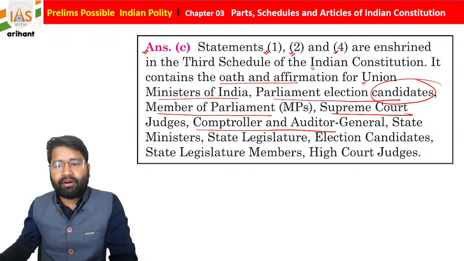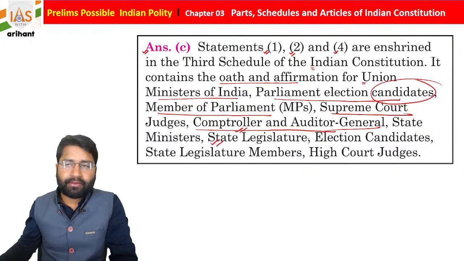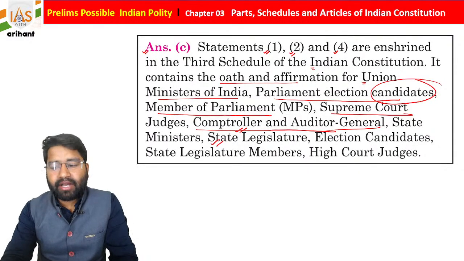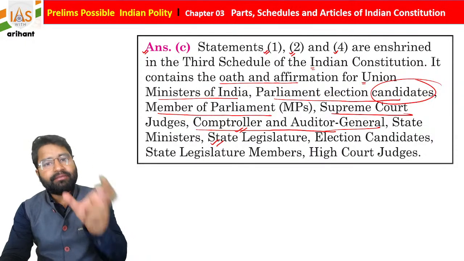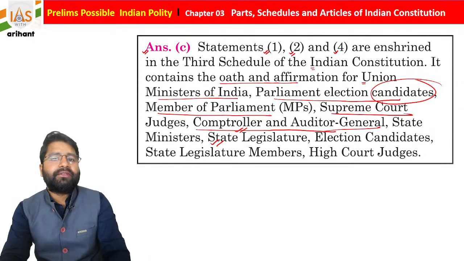Along with that students, Comptroller and Auditor General, that is called CAG, State Minister, State Legislature, election candidate for State Legislature as well as High Court judge. They need to subscribe oath and it is mentioned under the third schedule of the Indian Constitution.